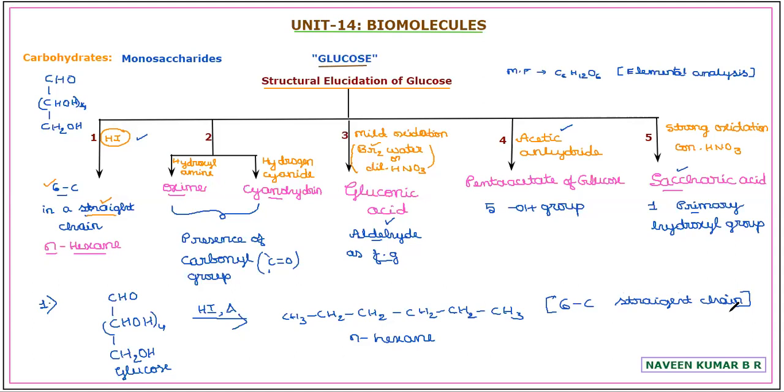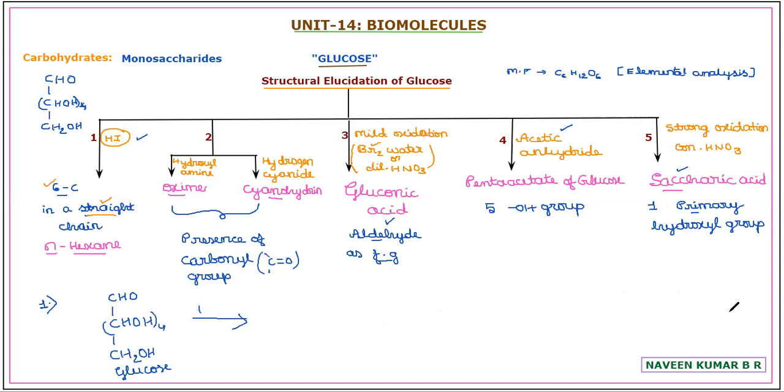Now we'll try to understand the second evidence. Once glucose is treated with hydroxylamine, NH2OH, in which one of the hydrogens of ammonia is replaced by a hydroxyl group, if there is a carbonyl group, then it will undergo a nucleophilic addition reaction and convert into CHNOH.